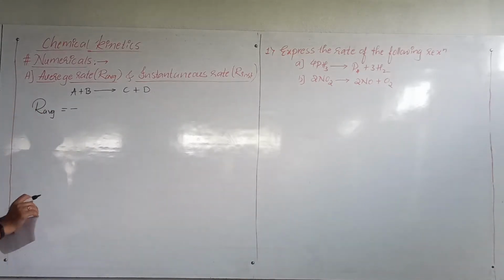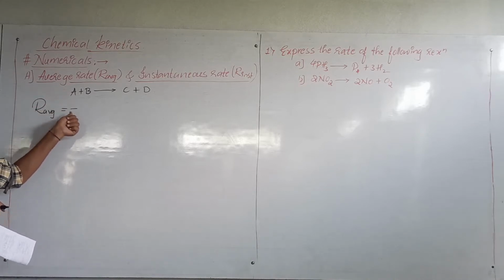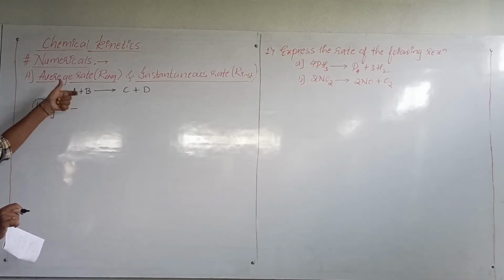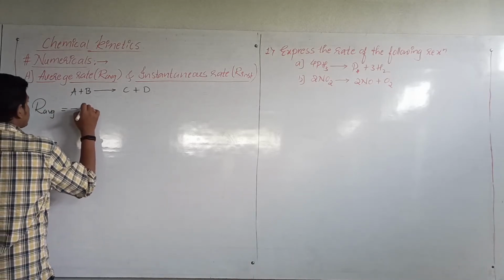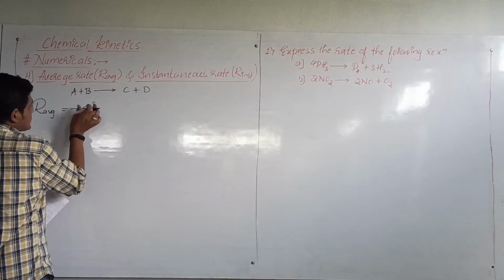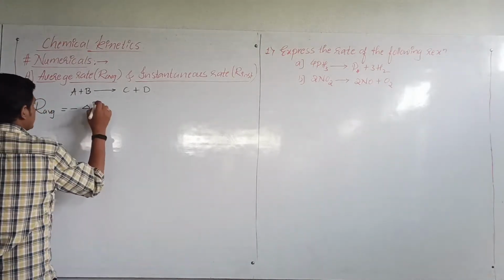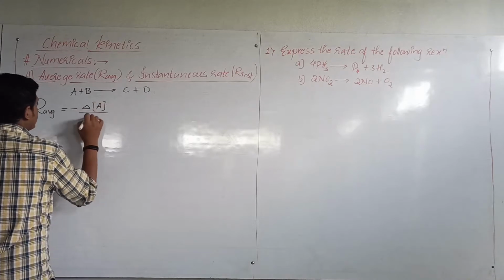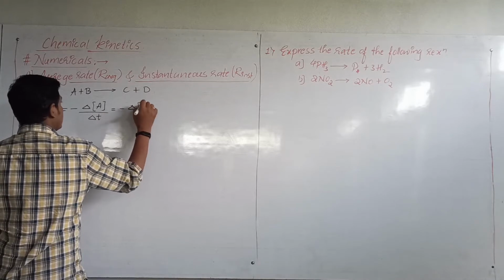If we are expressing the rate of reaction in terms of reactant, then we write the negative sign, because the concentration of reactant is decreasing. Then delta: when the change in the concentration is larger, we use the symbol delta. So it is minus delta A divided by delta t, which is equal to